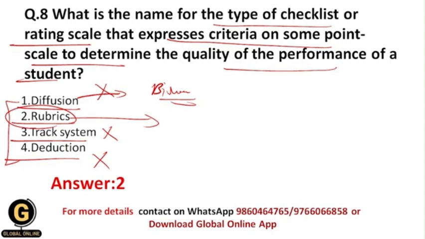The purpose of rubrics is to provide tools for systematic recording and observation, and provide tools for self-assessment. So understand that rubrics is a type of checklist or rating scale, and it is useful to give some criteria on some point scale so that we can determine the quality of the performance of a student. Okay, that's why your correct answer should be 2 over here.